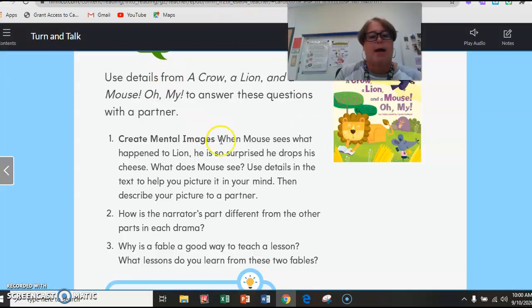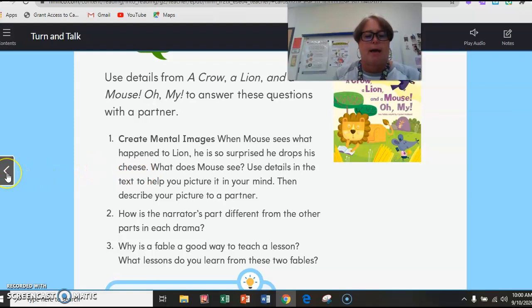So let's think about the story. And we're going to use details from a crow, a lion, and a mouse to answer these questions. It says with a partner, but I know y'all are at home listening to this, so you may not have a partner. That's okay. We'll just talk about them right now. Create mental images. When the mouse sees what happened to the lion, he is so surprised, he drops his cheese. What does mouse see? Use details in the text to help you picture in your mind. Then describe it to a partner. You can describe it to whoever's there with you. A parent, a brother or sister, aunt, uncle, grandma, whoever's there.